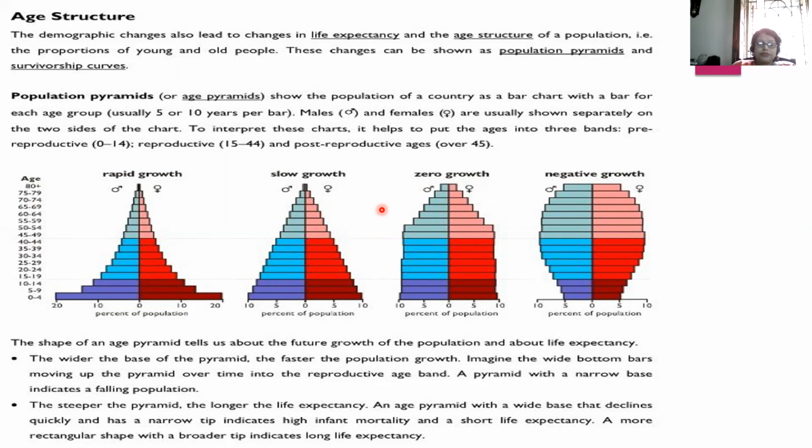The different shapes of these pyramids will give you an idea how the age of individuals affects the population. The shape of an age pyramid tells us about the structure, the future growth of population, and life expectancy. Here are 4 diagrams. On the x-axis, we have percent of population.